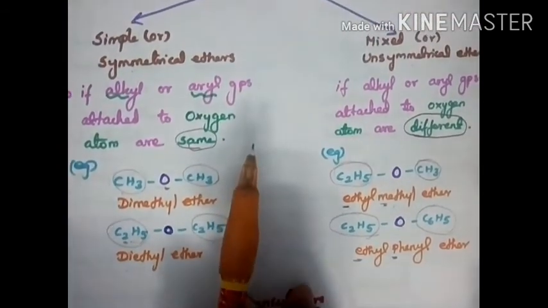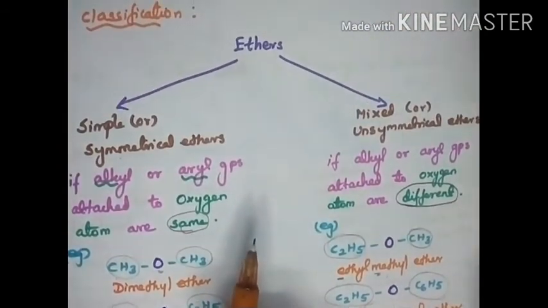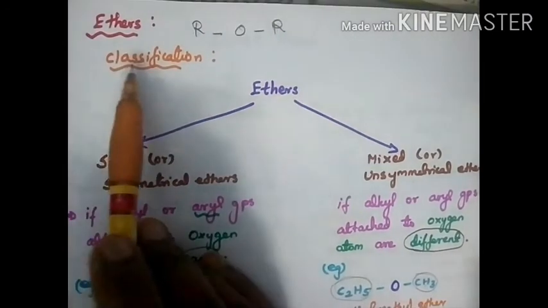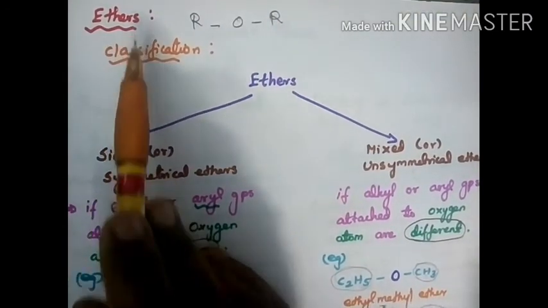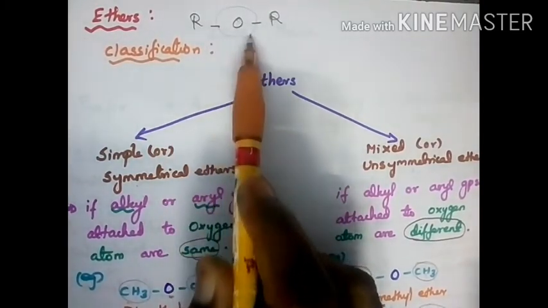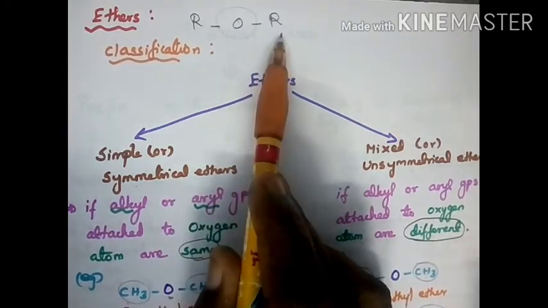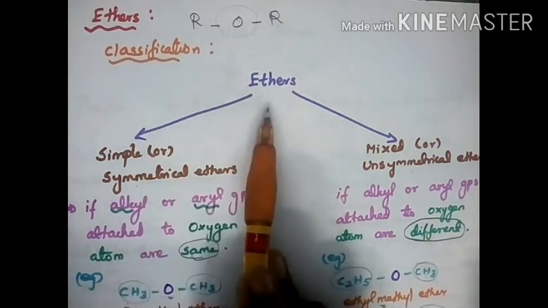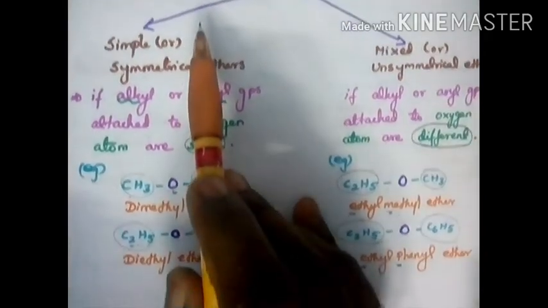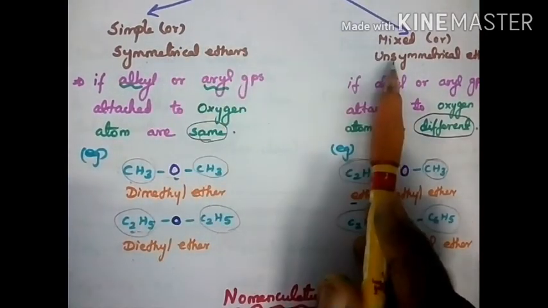Next we are going to see the classification of ethers. What is the functional group first? O is our functional group, to which two alkyl groups are attached. Ethers are classified into two types: simple ether and mixed ether.